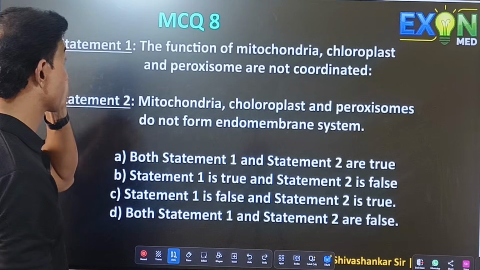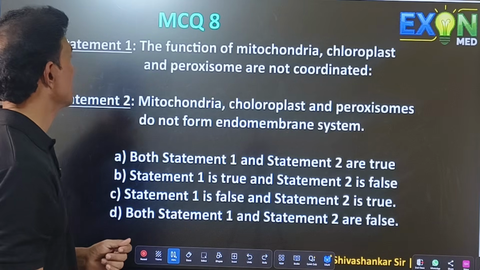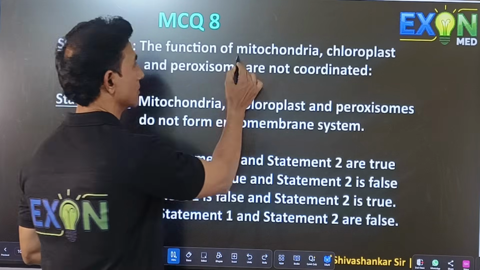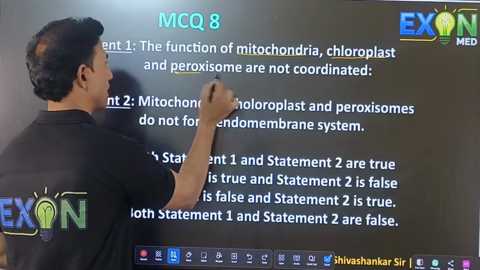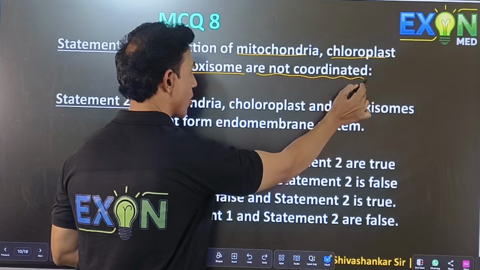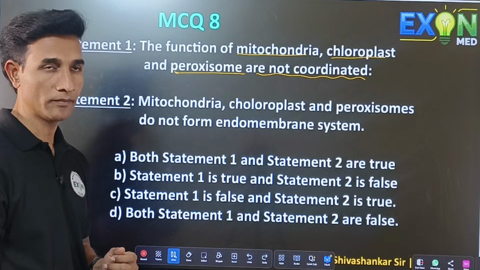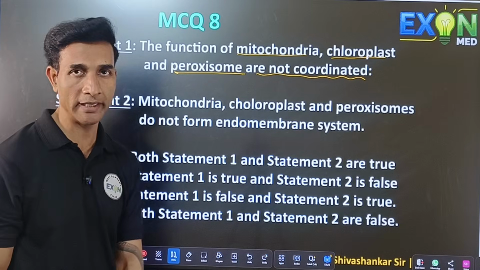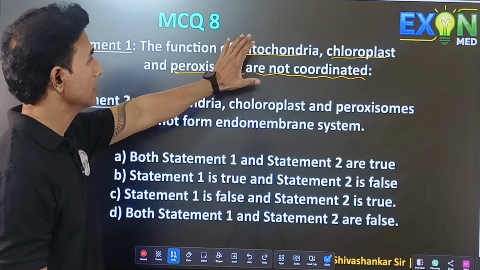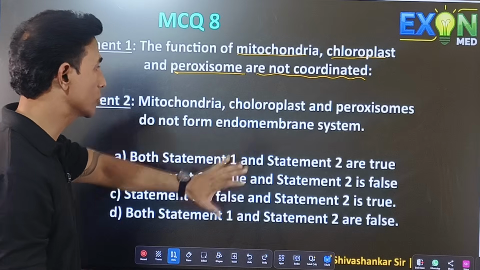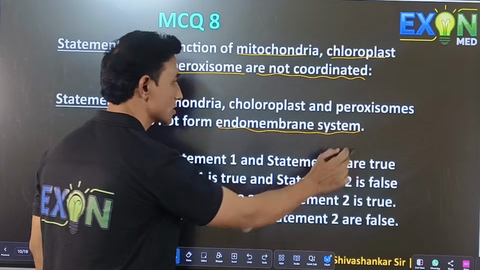Next question. Statement based question. The functions of mitochondria, chloroplast, peroxisome are not coordinated. This is an NCERT line. We know that these do not belong to the endomembrane system.